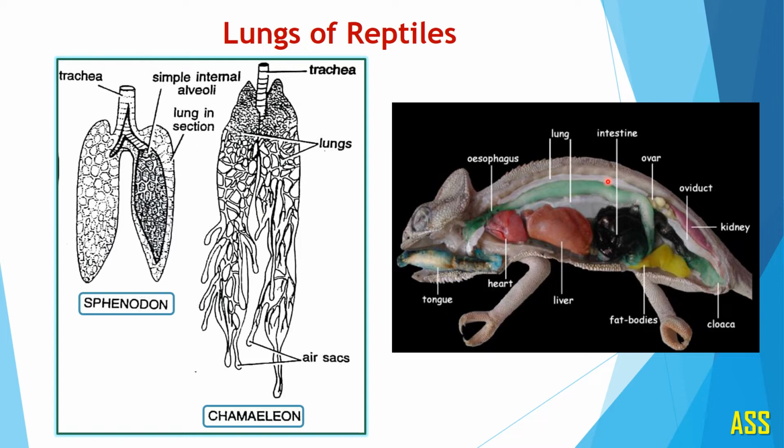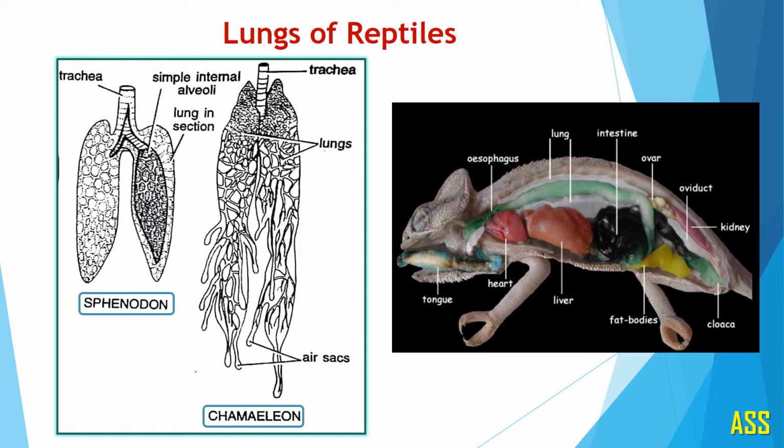One special feature is observed in the lung of chameleon. See from the structure, a common windpipe trachea is there. Then these are the two lungs, right lung and left lung. Now observe the number of air sacs. Several air sacs arise from the distal portion of the lungs, and this is a specific feature of the lung of chameleon, this lizard.